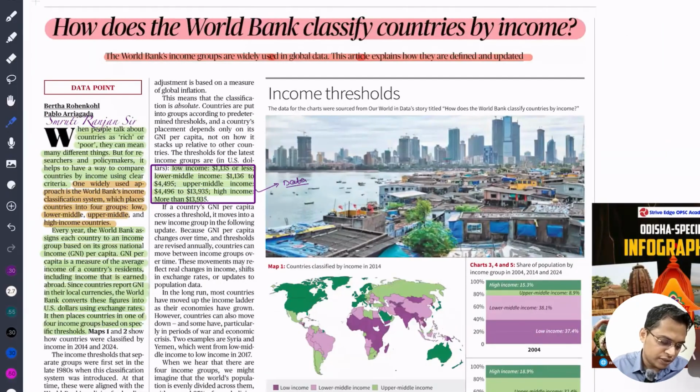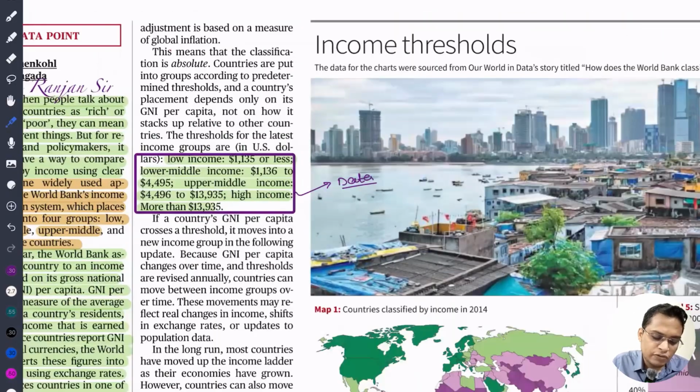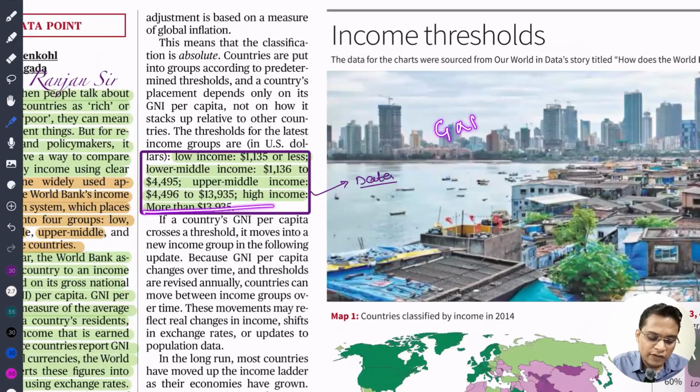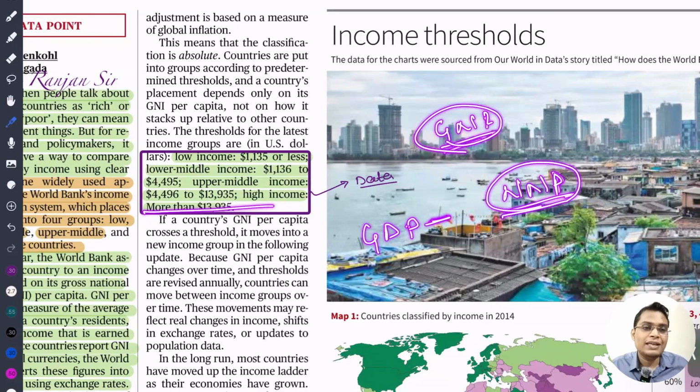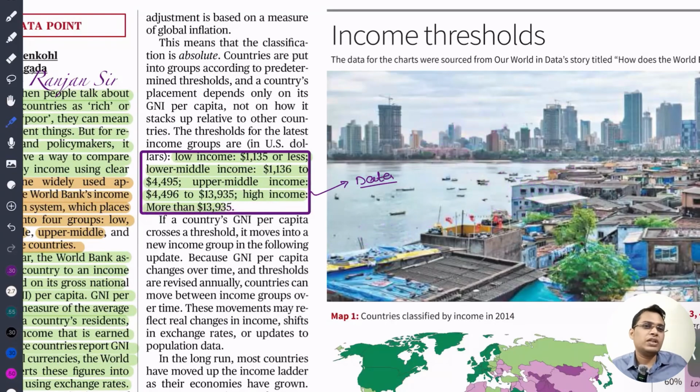So just remember this. And how is GNI calculated? First, what is GDP, minus, we need to count the NNP. We have to count the NNP, then only we have to count the gross national income. So just understand the process of calculating from GDP to GNI per capita.